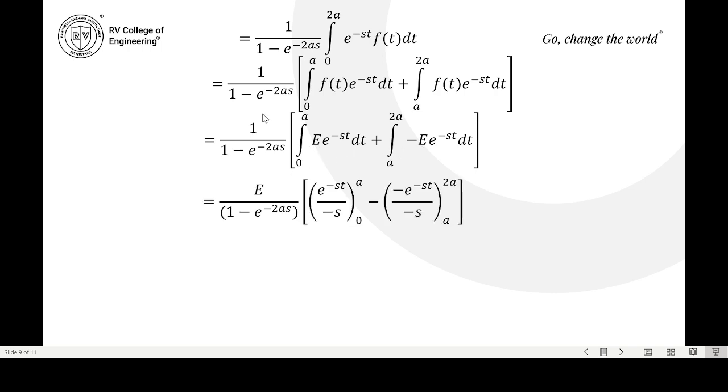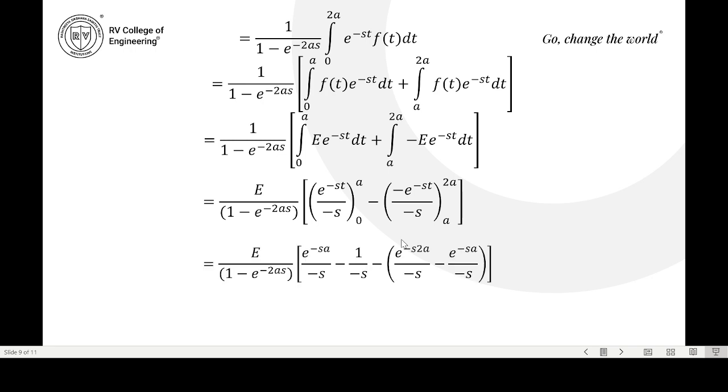So you can write it as E into 1 by 1 minus e power minus 2as, integral of e power minus st, which is e power minus st by minus s, from 0 to a, minus, you can take out the minus. So here it will come minus only, there is no minus here. So e power minus st, if I integrate, e power minus st by minus s, from a to 2a. So if I take this E by s, now apply the limits, upper limit for t and lower limit for 0. E by 1 minus e power minus 2as.